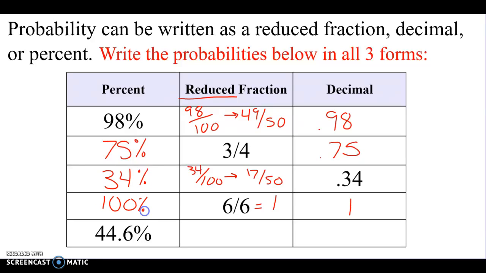If I tell you something's going to happen 6 out of 6 times, that means it's going to for sure happen. And then 44.6 we talked about, move the decimal two spots to the left, and we get 0.446. Which is 44.6 divided by 100. A reduced fraction cannot have a decimal in it. So what your calculator does is it blows it up big enough to be out of a whole number. So what is 44.6 divided by 100 as a reduced fraction? What do you guys get?